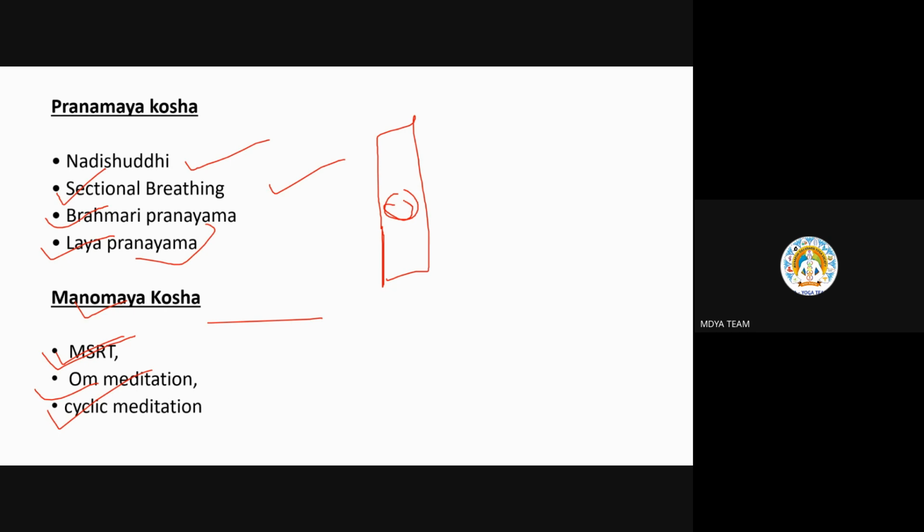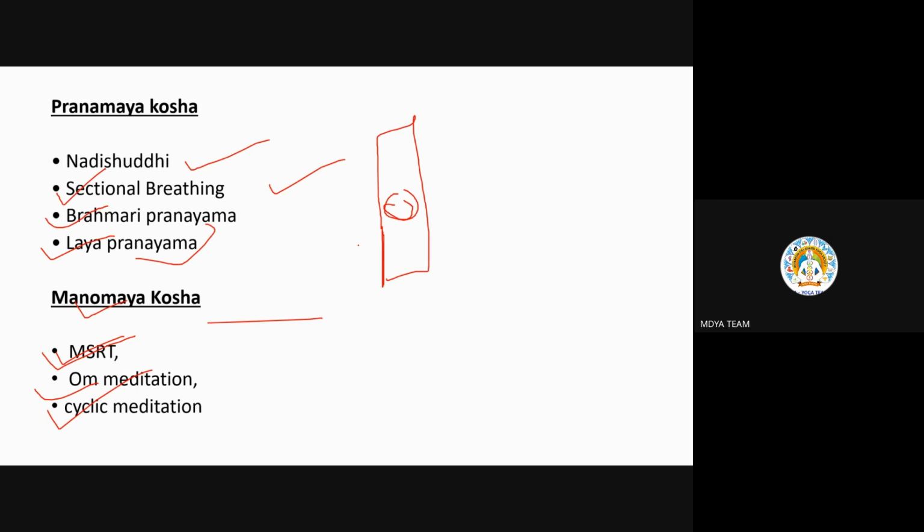Exhale, shrink your abdomen down. Inhale, bulge up. Exhale, shrink down. Okay, this is abdominal breathing.